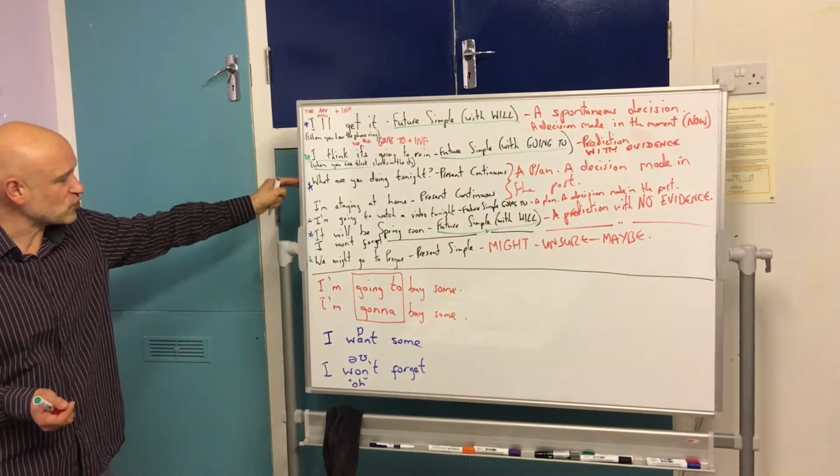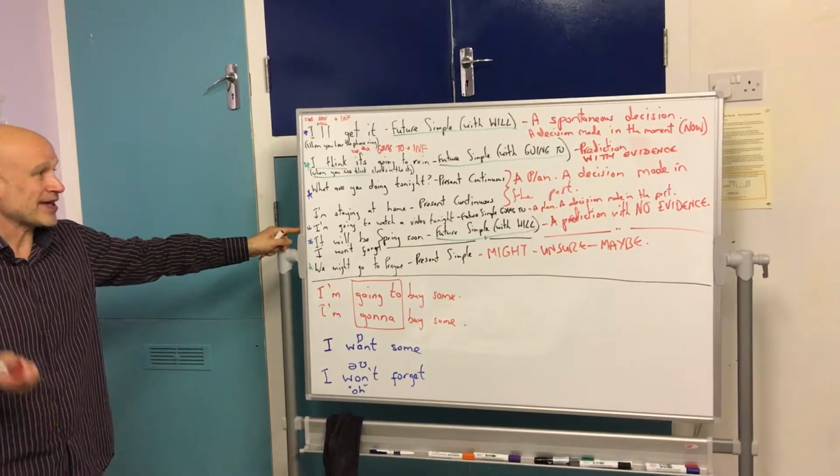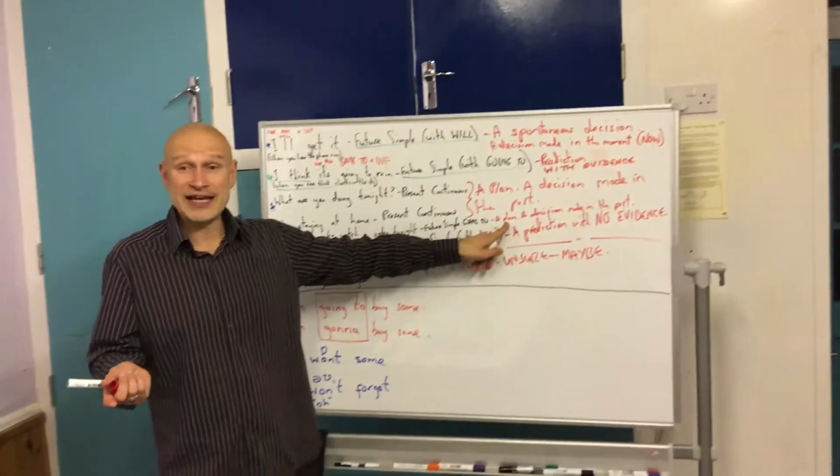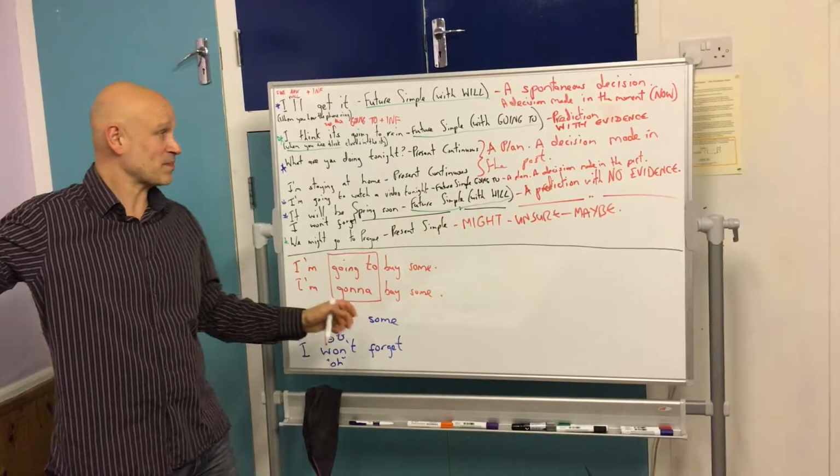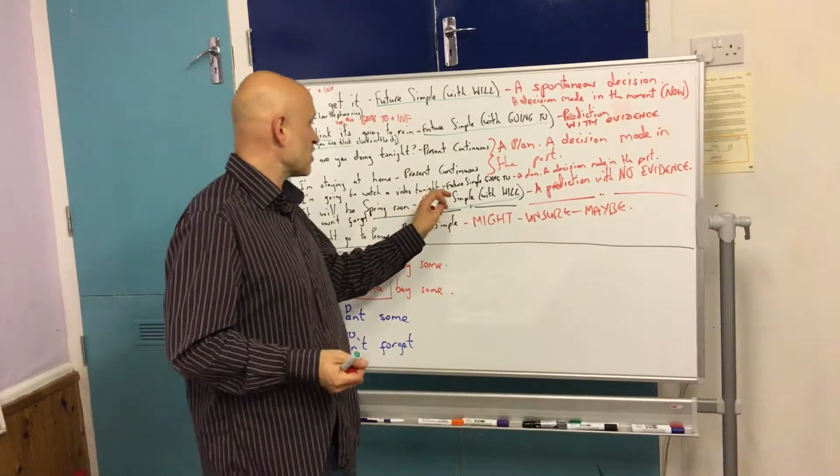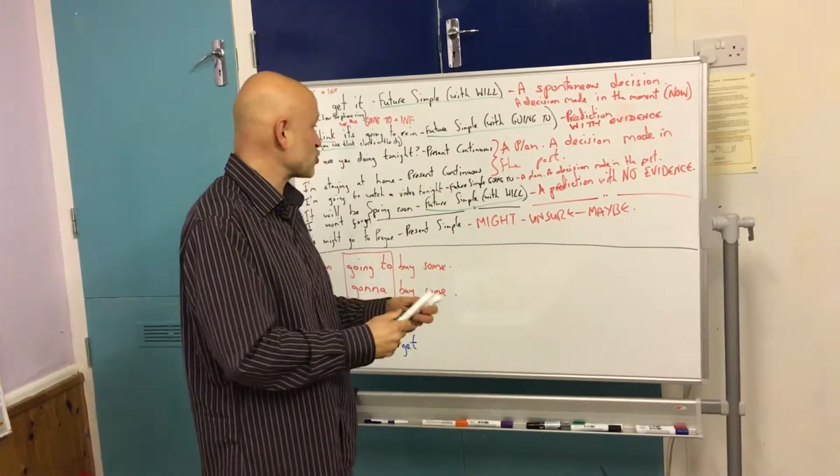Another reason we use the future simple with going to is when we've made a definite plan in the past. We made the decision in the past. That's the future simple with going to.